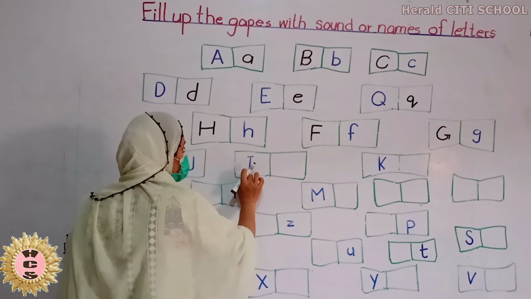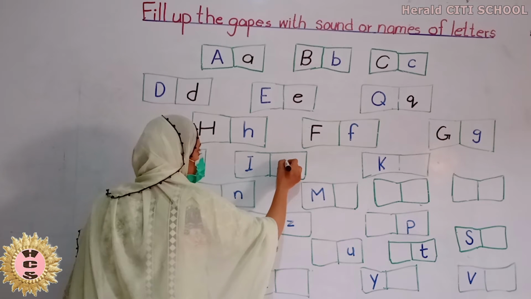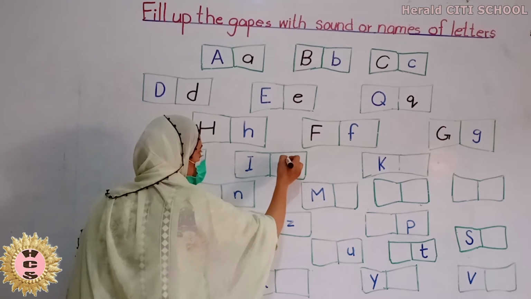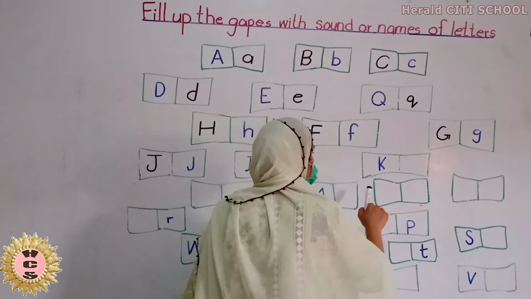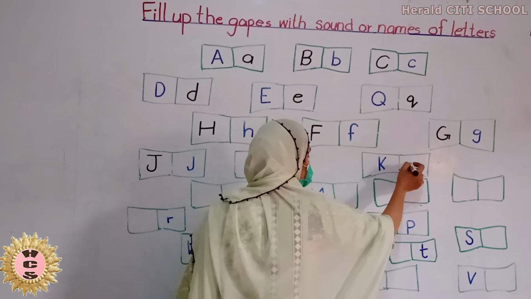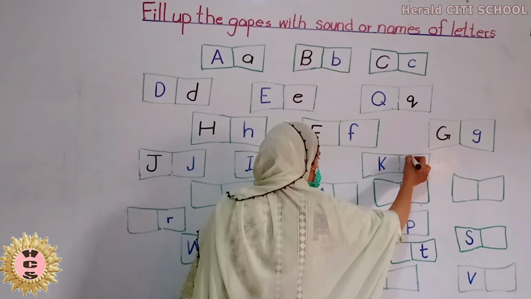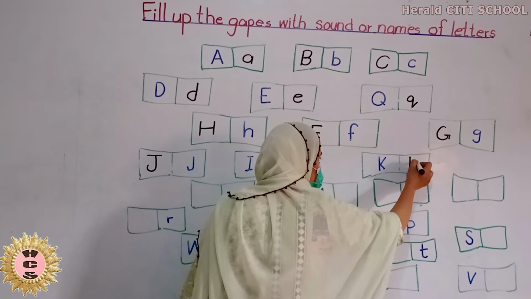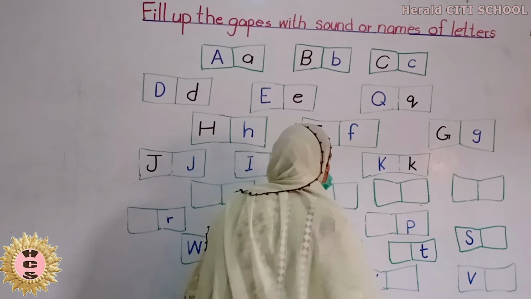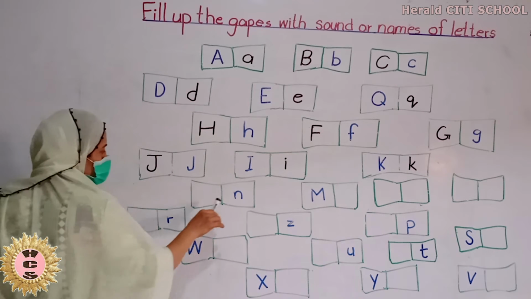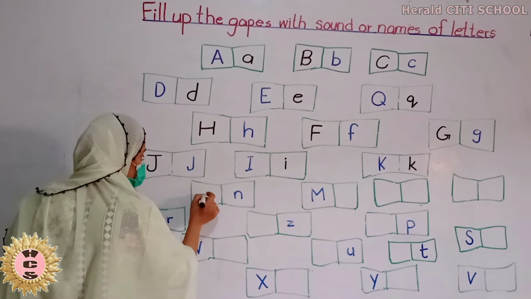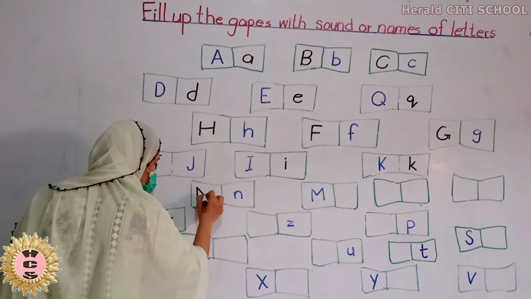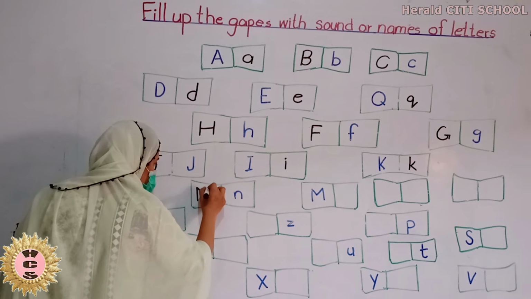This is the letter I. And the sound of this I is E. This is K. The name of this letter is K, and the sound of K is K. The name of this letter is N.